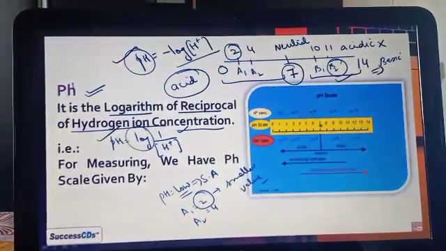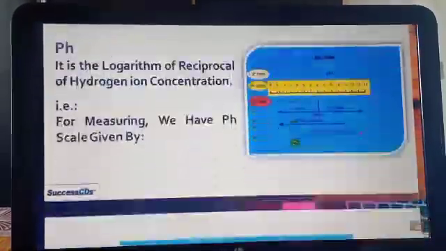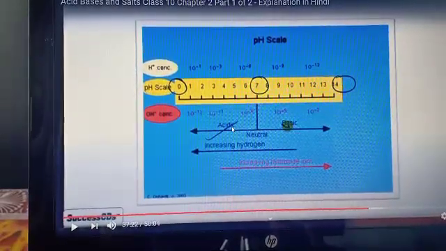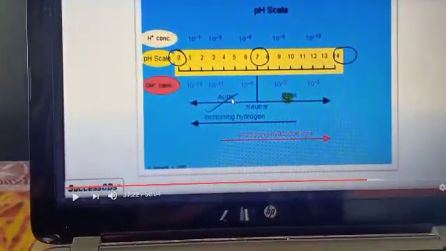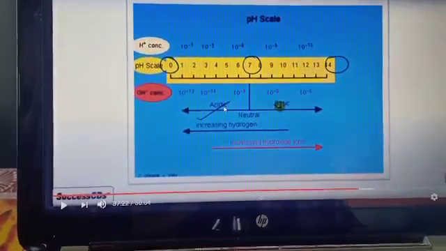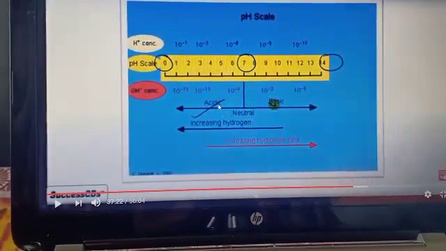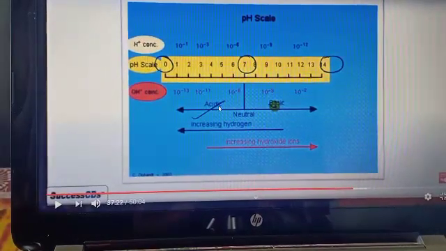And in the case of bases, it is vice versa. Suppose there are two bases, one with a pH of 14 and the other with a pH of 12. Which is the stronger base? Here, the base with the higher pH value is the strong base. So the base with pH 14 is the strong base.